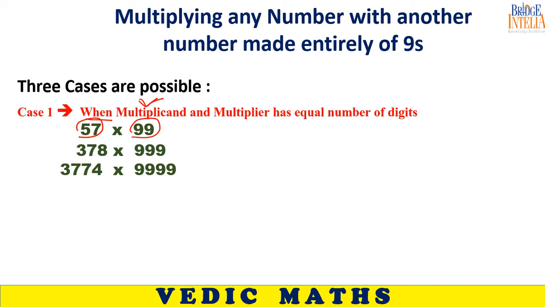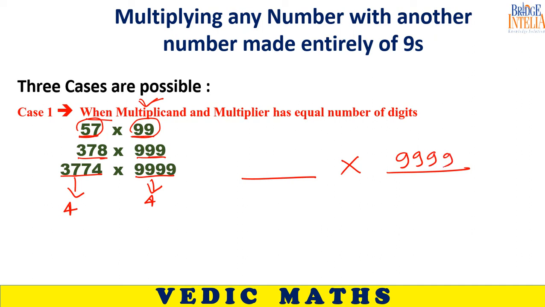So first case, the number of digits in both the numbers are same. You can see here there are 4 digits and here also there are 4 digits. So case 1, when you are trying to multiply two numbers, the second number is made up of only 9s, and the number of digits must be same. So this is case 1.